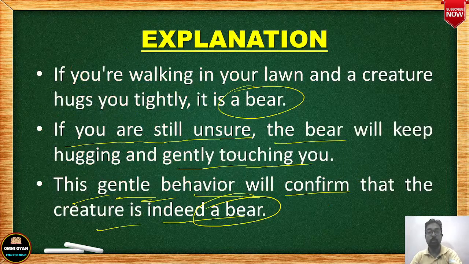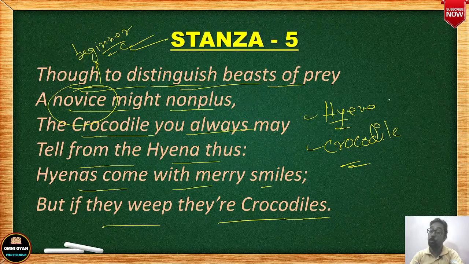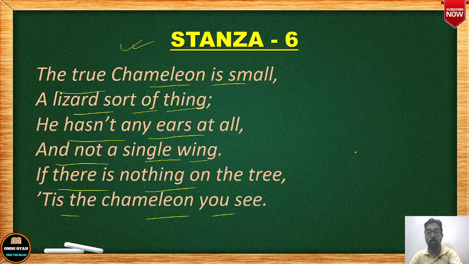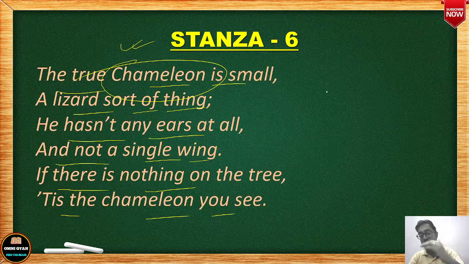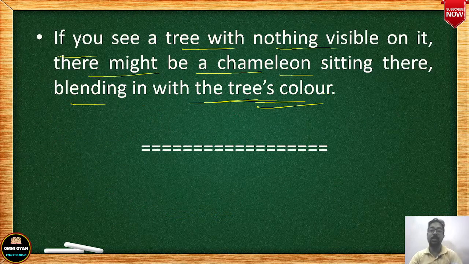Okay, भालू. Fifth stanza में हम दो एनिमल देखते हैं, hyena and crocodile. And the last stanza, what do we see? Last stanza we see a chameleon. तो last stanza में हम लोग chameleon देखते हैं. तो you remember the animals stanza wise like that. Okay, and in this way the poem ends.